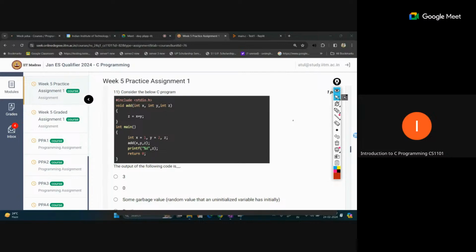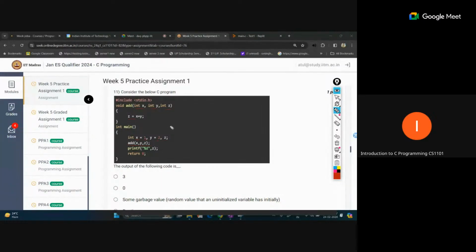Okay, consider the code, and the output of the following code. Here in add we are passing x, y, z values, and we are writing z equal to x plus y. In main, x and y are 1 and 2, and we are calling this function. Z will become x plus y, and print z.